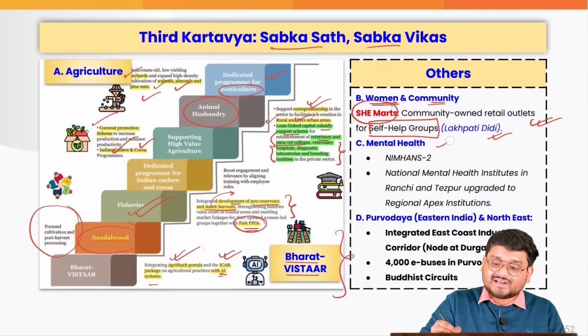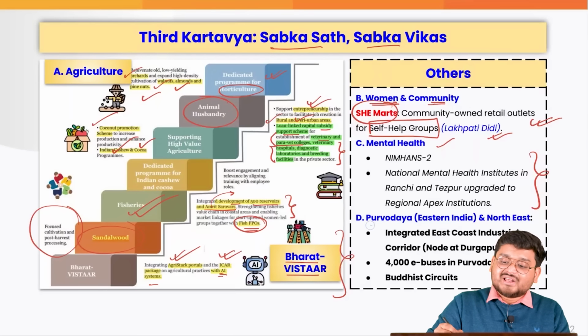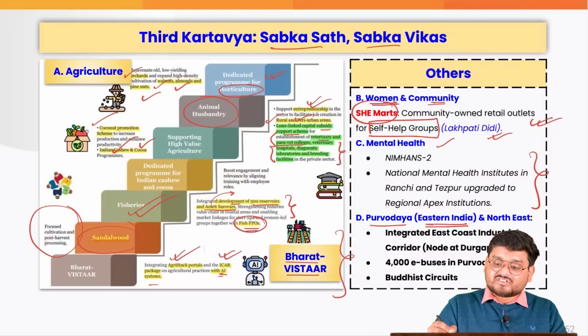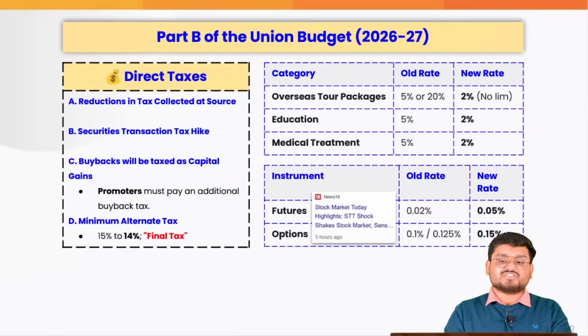Also, when we talk about the mental health, it has been focused on via upgrading various institutions, and mainly when we talk about Eastern India, we have already seen some of the various new initiatives. Also, extra initiatives such as 4,000 new electronic buses, Buddhist circuits, all will be focused upon.